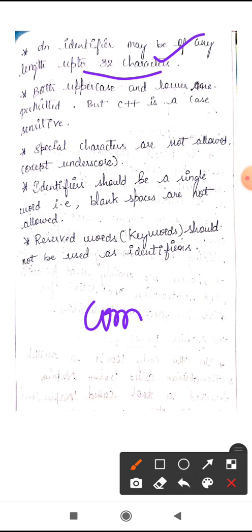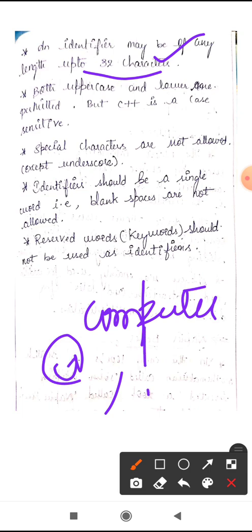So identifier is a single word. Special characters means at the rate, exclamatory mark, negation symbol. All these should not be used while creating identifiers.